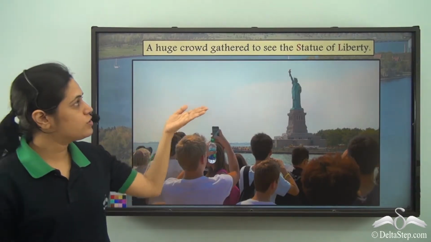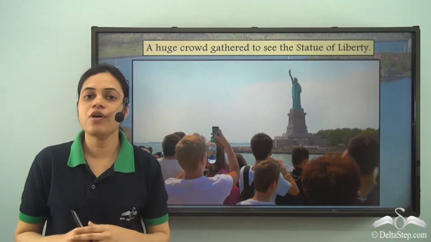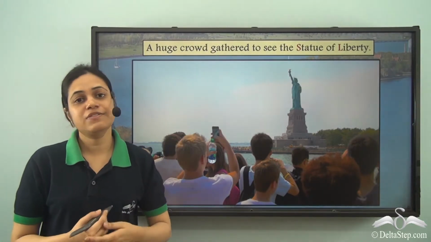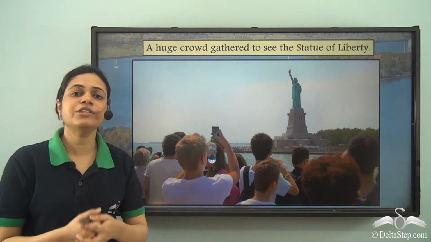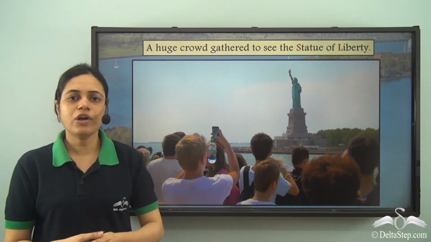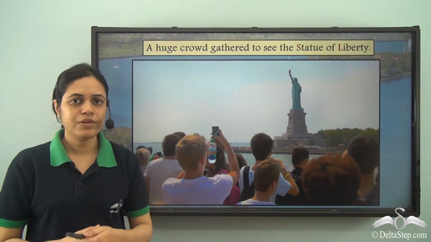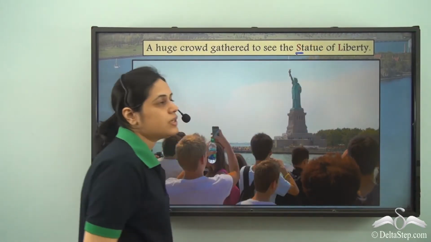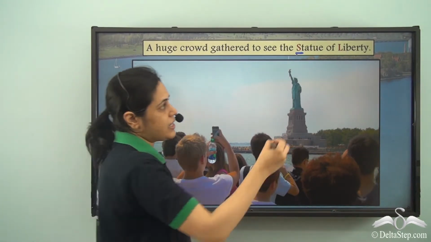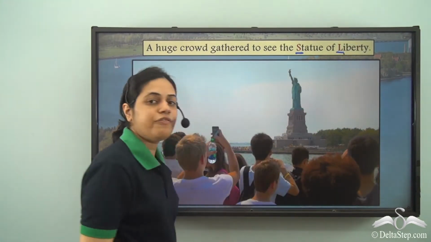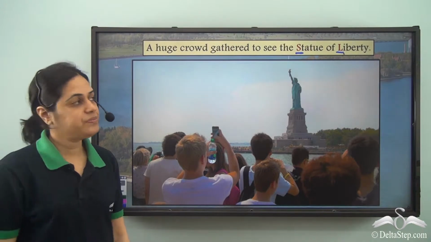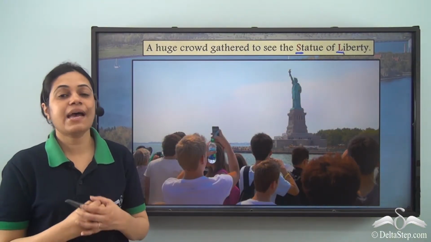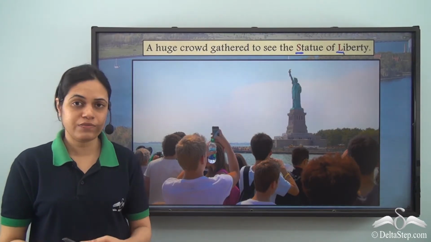A huge crowd gathered to see the Statue of Liberty. Now, Statue of Liberty is once again the name of a very important statue, or I can call it a monument in a way. So, the S of Statue is capital and the L of Liberty is capital. Now, what about the o of of? Well, we capitalize only the important words.